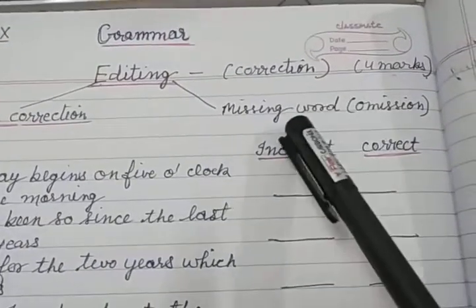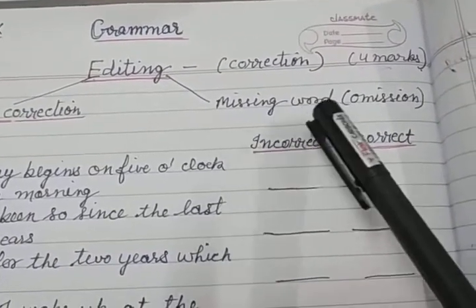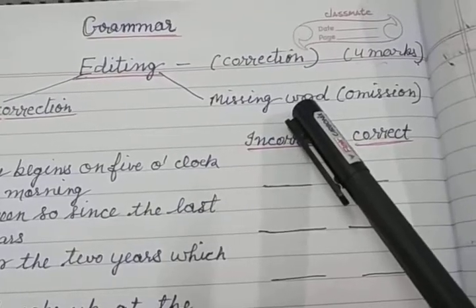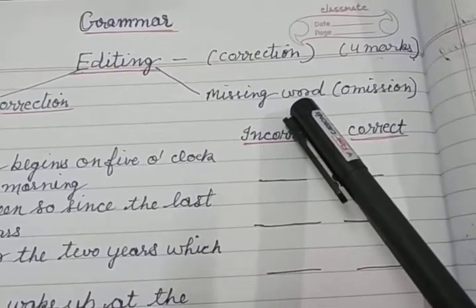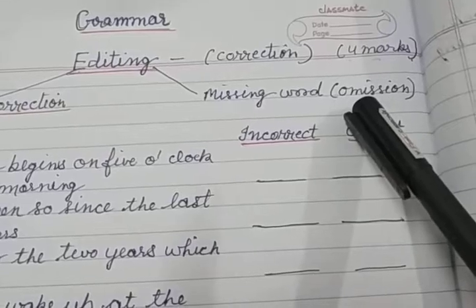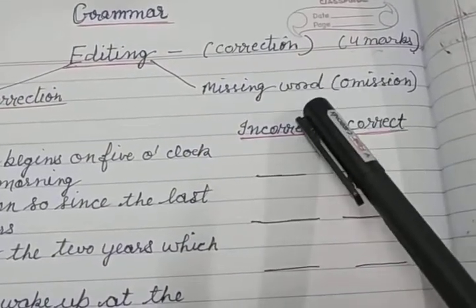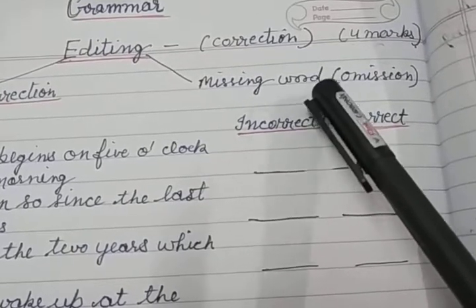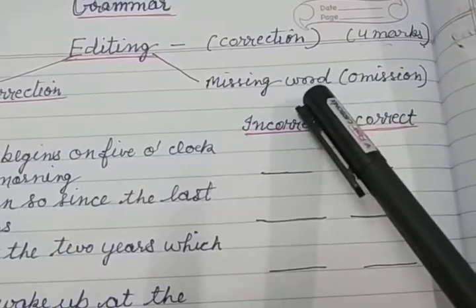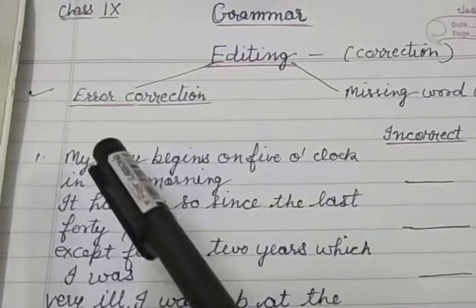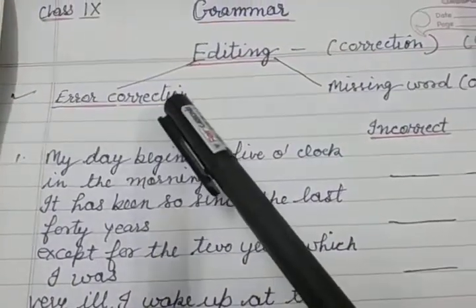And in the second way, there is a word missing in each line of the given passage. There is a word omitted. There is an omission in each line of the passage, and we have to find out that missing word. And today we will do error correction.